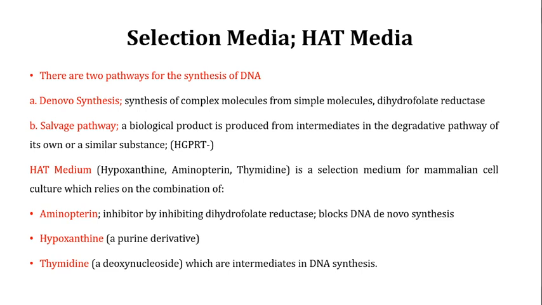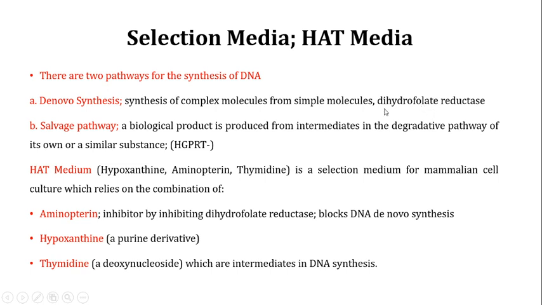The most important enzyme for the salvage pathway is hypoxanthine guanine phosphoribosyl transferase. Forget about the minus over here, but the important enzyme for the salvage pathway is HGPRT, and the important enzyme for de novo synthesis is dihydrofolate reductase.